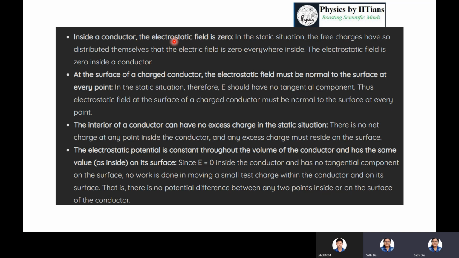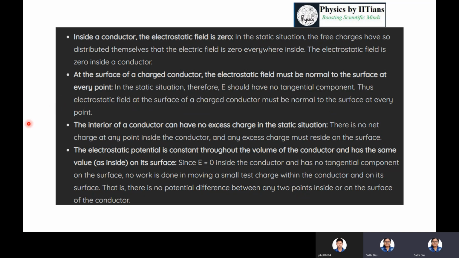I am not giving you all the details because I assume that you know these basic things. Inside a conductor, the electrostatic field is zero, because the free charges have distributed themselves so that the electric field is zero everywhere inside. Now, at the surface of a charged conductor, the electrostatic field must be normal to the surface at every point. In the static situation, E should have no tangential component.